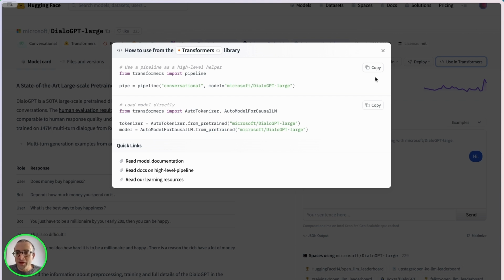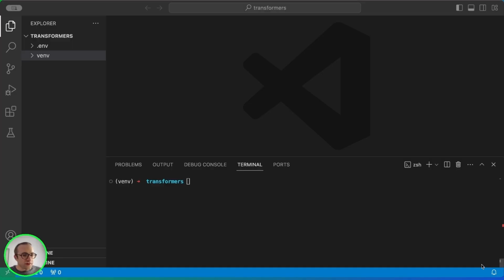So let's go and pick one of these. To get started, we are going to need a few tools like a compiler, make or cmake. These are all things that I have installed in my machine, but you probably need to have installed so the library is compiled. We are going to start by installing PyTorch and TensorFlow, which will cover most of the things we are going to need for this example.